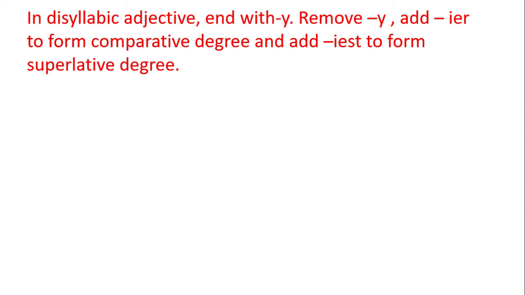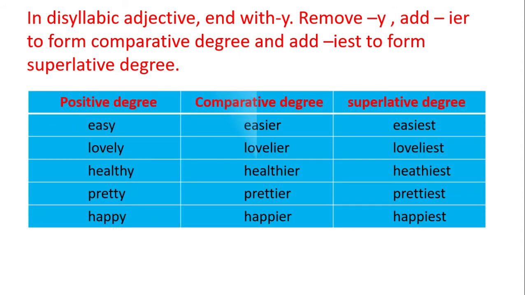In disyllabic adjectives that end in y, remove the y and add ier to form the comparative degree and add iest to form the superlative degree. For example, easy is a disyllabic word: ea-sy. Y is a consonant, but it gives a vowel sound. So easy has two vowel sounds, so it is a disyllabic word.